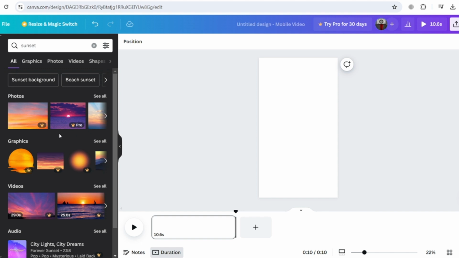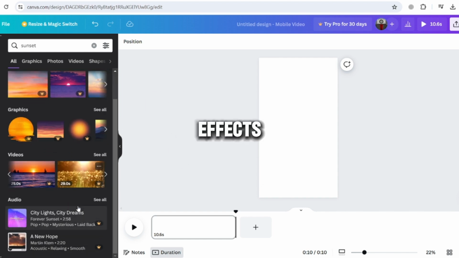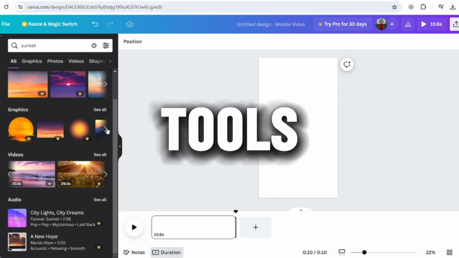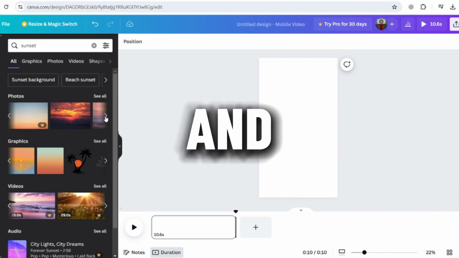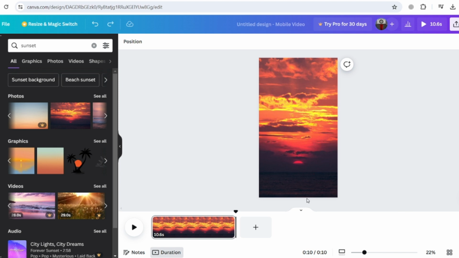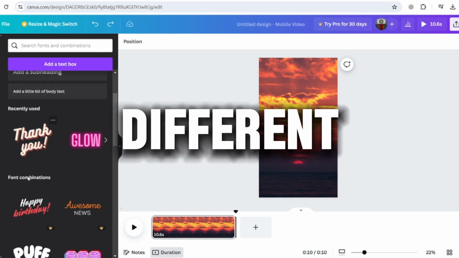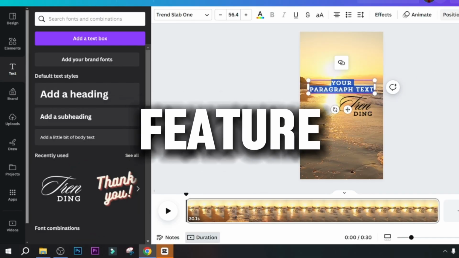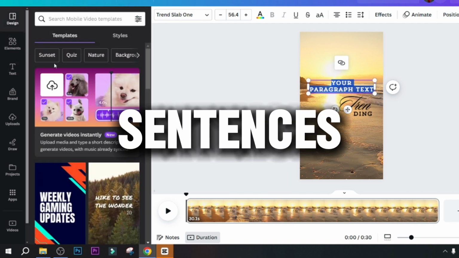Using Canva, you can create attractive short videos using various templates, images, text, and effects. Also, Canva provides tools for adjusting and timing text, audio, and visual effects, and even the ability to create videos using input data. To create 50 short videos in Canva, you can use the bulk create feature, which allows you to automatically add a variety of content to different video layouts. This feature allows you to quickly create a large number of short videos using different data or sentences.